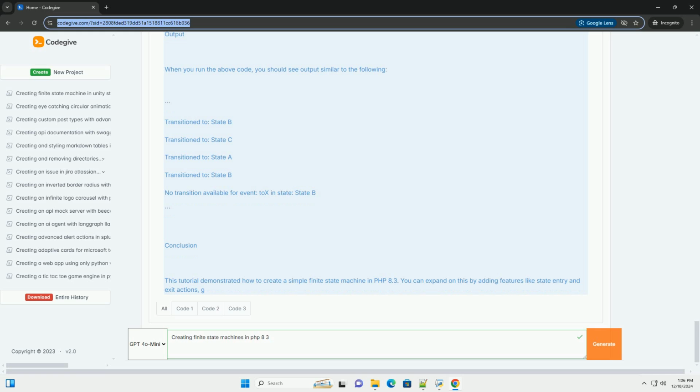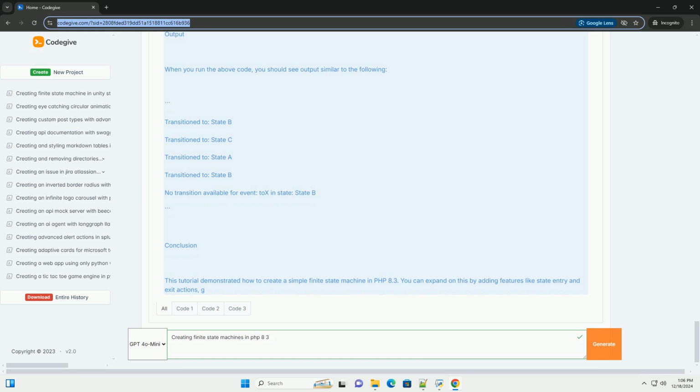Echo "Transition to " . $this->currentState->getName() . PHP_EOL. Return. Echo "No transition available for event $event in state " . $this->currentState->getName() . PHP_EOL. Public function getCurrentState(): State. Return $this->currentState.